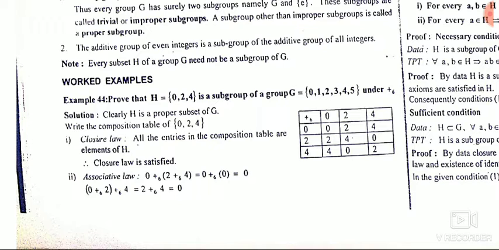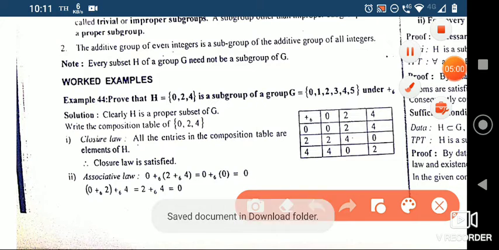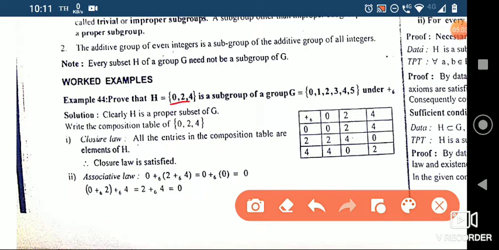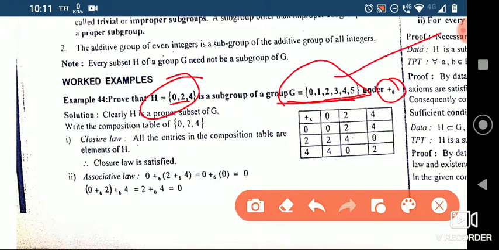So we'll go for a problem now, or example. Prove that H, which contains 0, 2, 4, is a subgroup of G, which contains 0, 1, 2, 3, 4, 5, under addition modulo 6. So what did they say in the beginning? We have to show this is a subgroup, and they already told us that G is a group, so we don't need to show G is a group. We just have to show H is a subgroup.